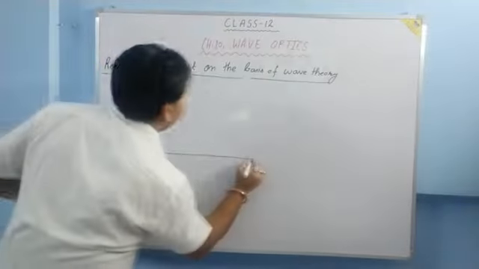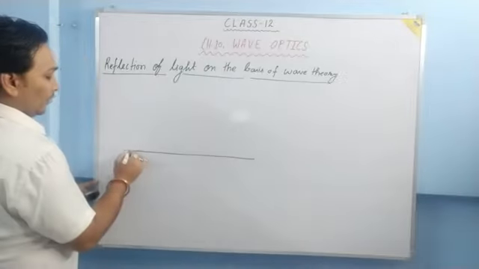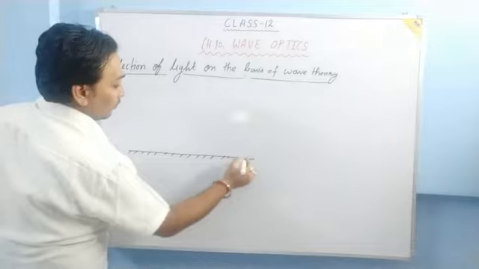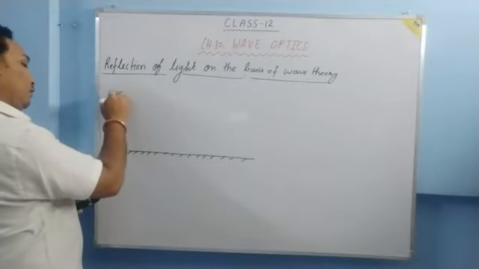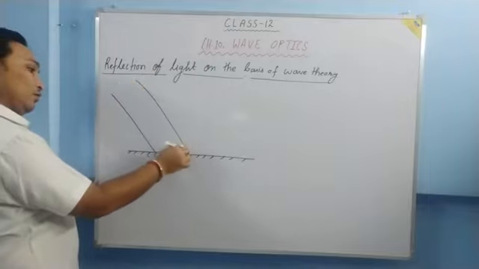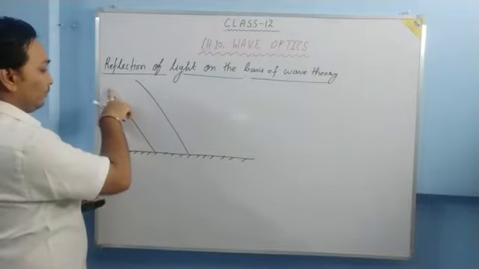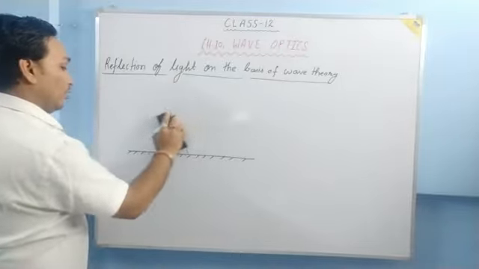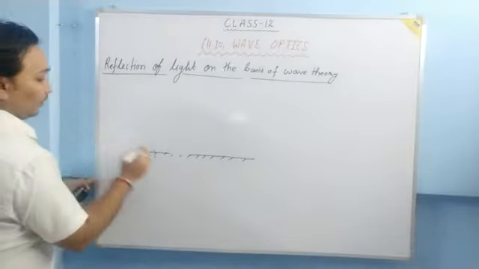Now suppose this is the surface of a mirror, and from a distant source two rays of light are falling on this surface.